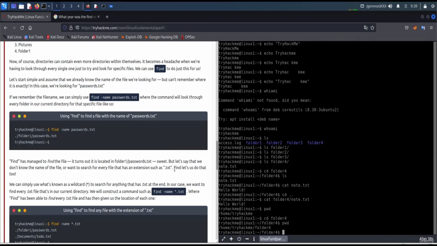We can simply use what's known as a wildcard to search for anything that has .txt at the end. In our case, we want to find every .txt file in our current directory. We will construct a command such as find -name and an asterisk. Let me show you here.